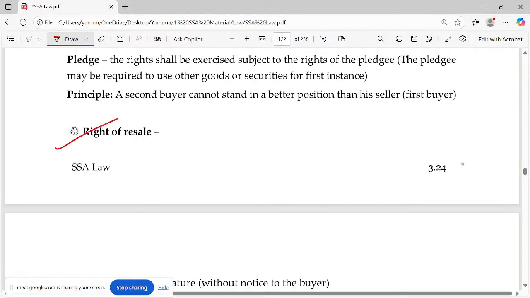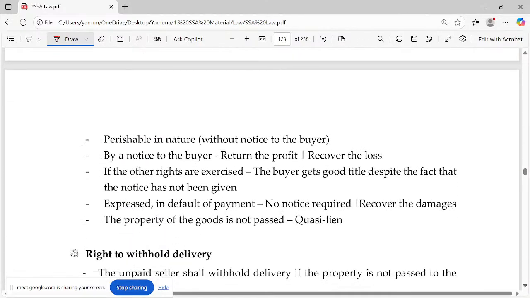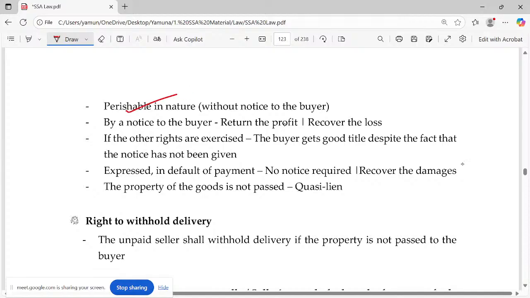Right of resale, the next right. Yes, if it is perishable in nature, probably you need not give a notice to the buyer also. Please make a note. Otherwise, you may want to give a notice to the buyer, yes, you can, but you have to return the profit, and if it is a loss, you can recover the loss.